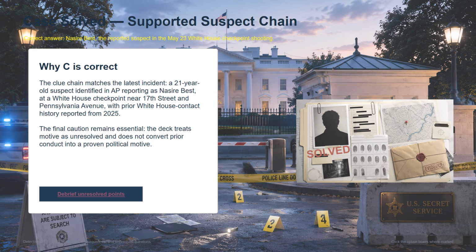This solution works because it matches the clue chain: the latest incident, the checkpoint location near 17th Street and Pennsylvania Avenue, the reported age of 21, and the reported prior White House contact history. However, solving the suspect chain does not solve every investigative question. The final caution remains essential. The deck does not treat motive as settled. It also does not convert prior conduct into a proven political motive. That is why this is a detective riddle, not a rumor exercise. The case is solved only at the level the evidence permits.